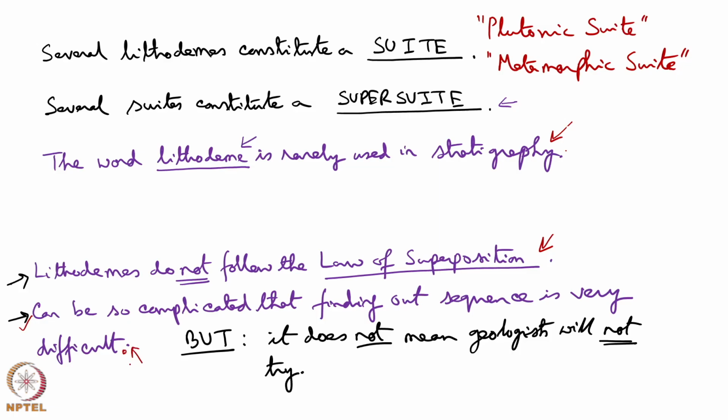We understand that we are seeing a lithodem, but it does not mean we will stop trying to find out the sequence, or that because some previous author has designated a rock unit as lithodem, we will stop investigating.